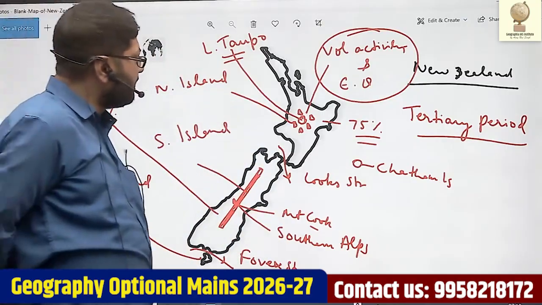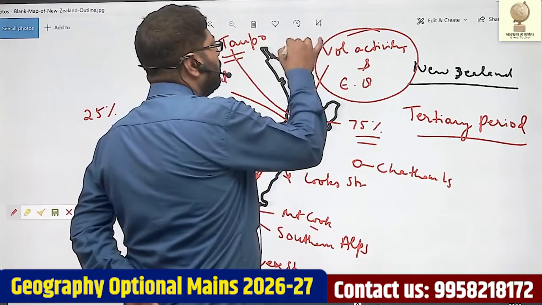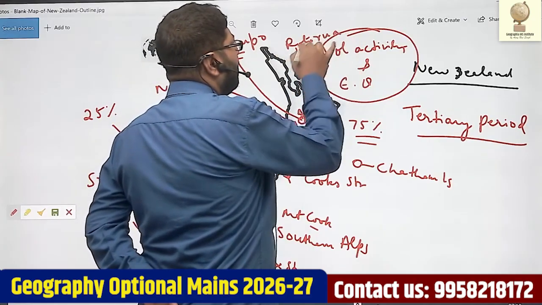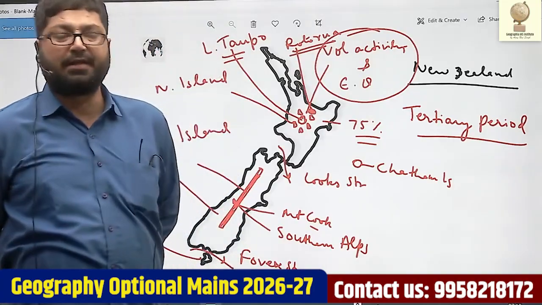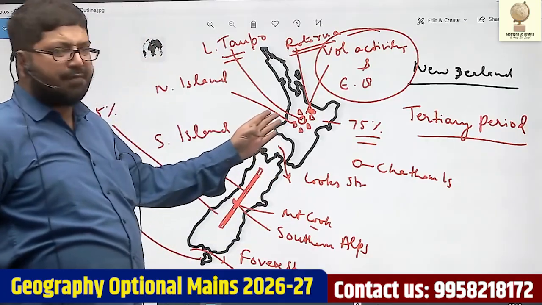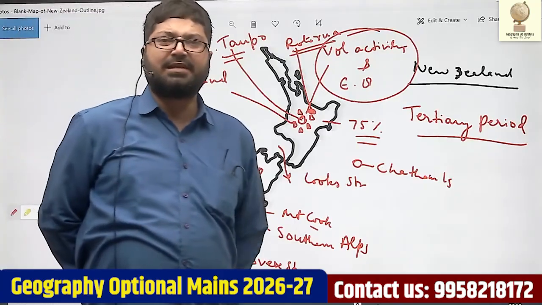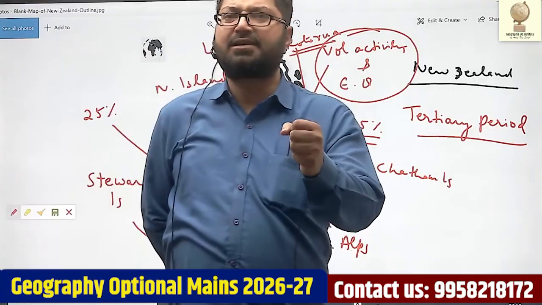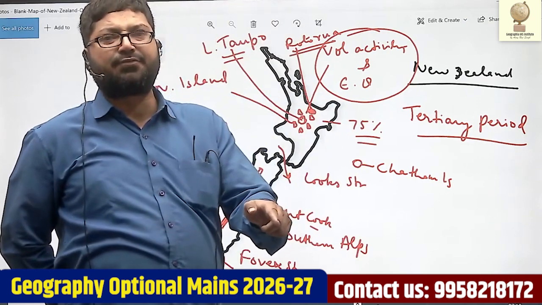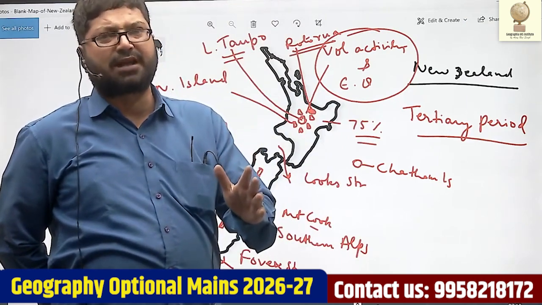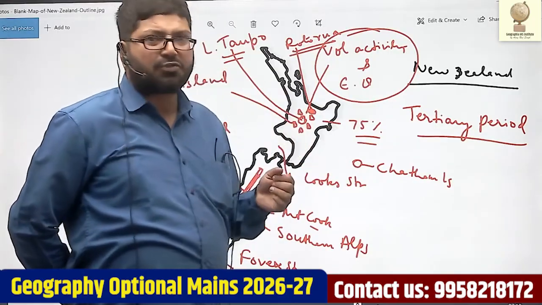Now, in the north, there is a beautiful city, Rotorua. It is the principal habitat of the Aborigines of New Zealand. They came from Tahiti in the 13th century AD, and Rotorua is also famous for hot springs and geysers. I told you Iceland is the largest producer of geothermal energy because it lies on the mid-Atlantic ridge. New Zealand comes second. Almost the entire electricity of New Zealand comes from geothermal energy and hydroelectricity.